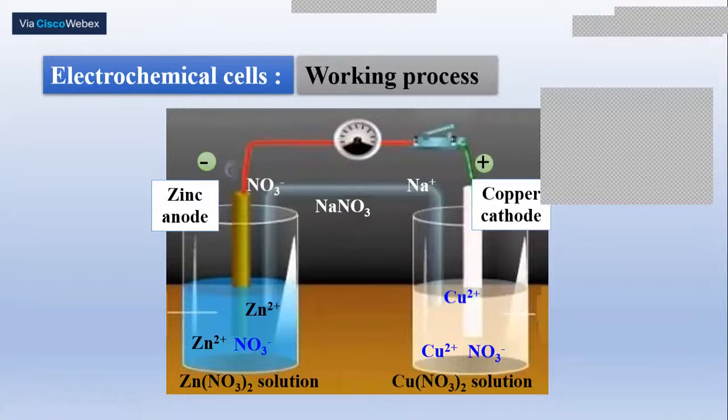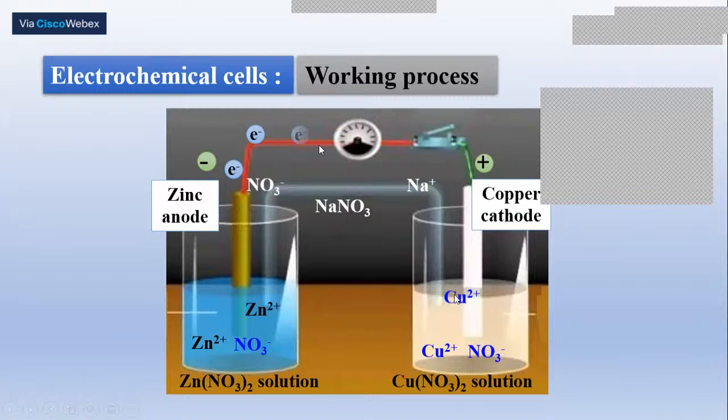So therefore, when the reaction is occurring, if you keep any electronic gadget, when the oxidation is occurring at the anode and reduction is occurring at the cathode, there is a continuous flow of electrons from anode towards the cathode, and the flow of electrons is nothing but flow of charges. Flow of charges is nothing but, we can say, flow of current. Therefore, we say because of the oxidation and reduction at the anode and the cathode respectively, there is a flow of electrons. Therefore, we say there is a generation of current. So this is how, by the redox reactions occurring at the electrodes, there is a generation of current.